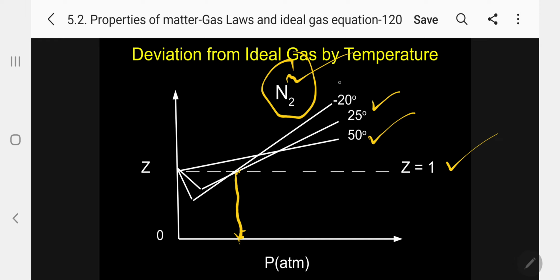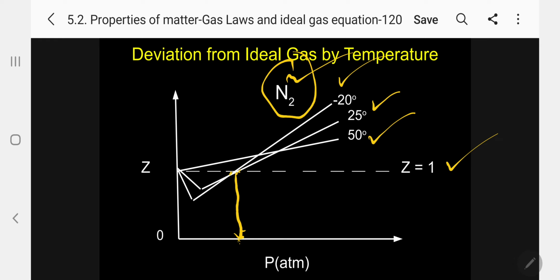The same way at minus 20, kindly follow, it is also crossing here and behaves as ideal. But below that, at lower pressure, these two, 25 and minus 20, behave again as a real gas.